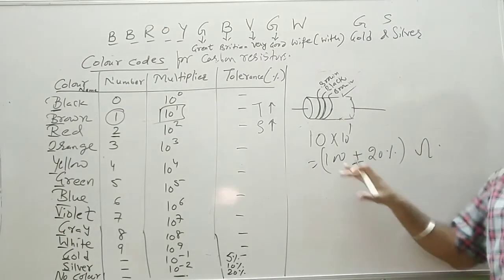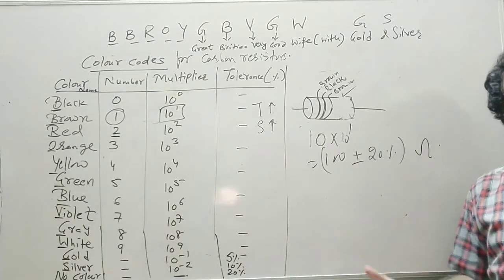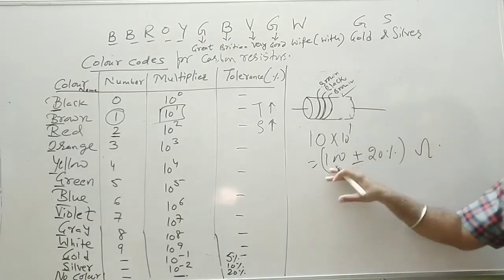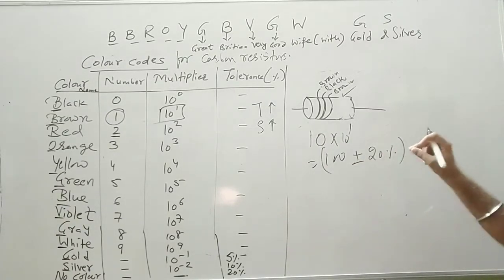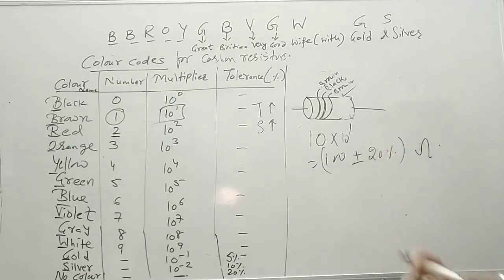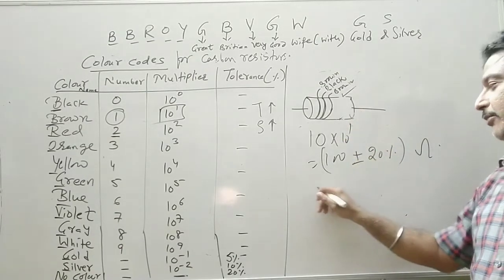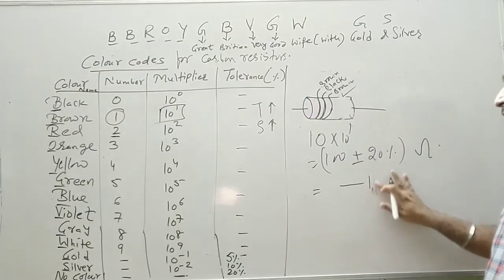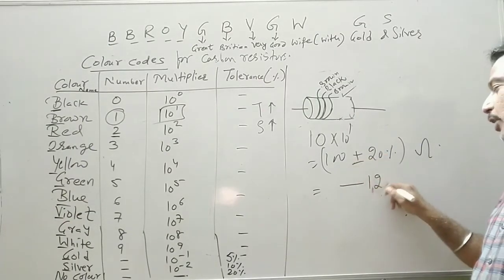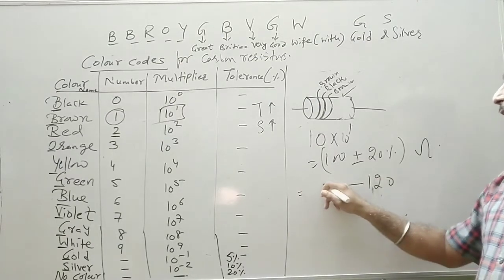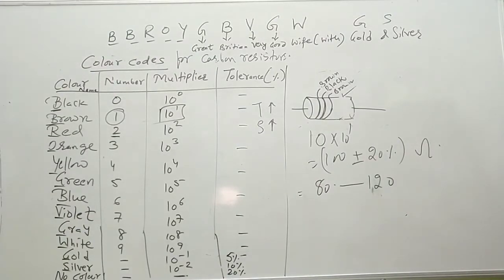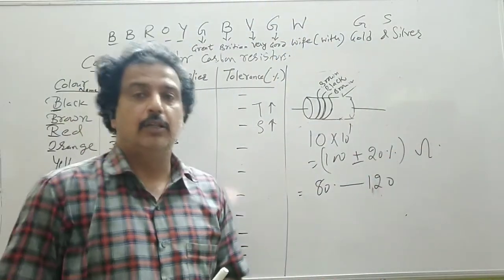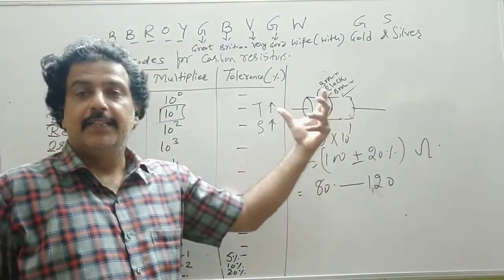So in the options you will get 100 ohms, 120 ohms like this, or 100 plus minus 20%. So you have to remember it is necessary to put 20% if the fourth band is not given. So its maximum value is 20% of 100 added, that is 120, and the minimum becomes 80. So the range becomes 80 to 120. That is when no fourth band is available.